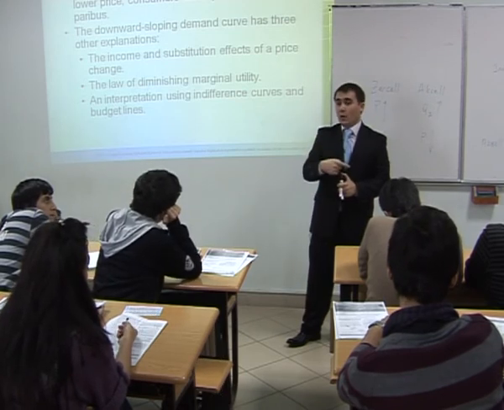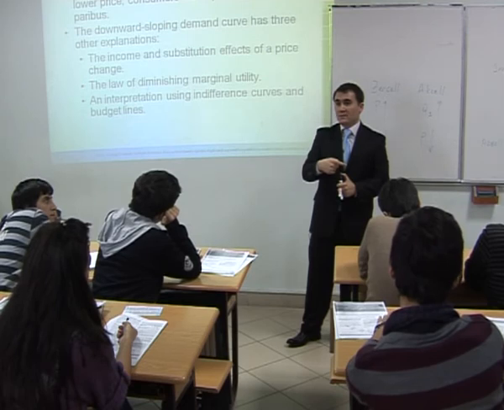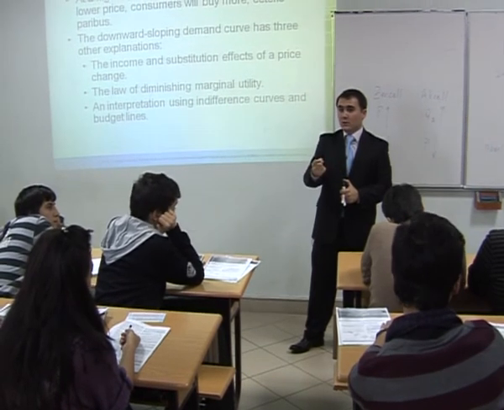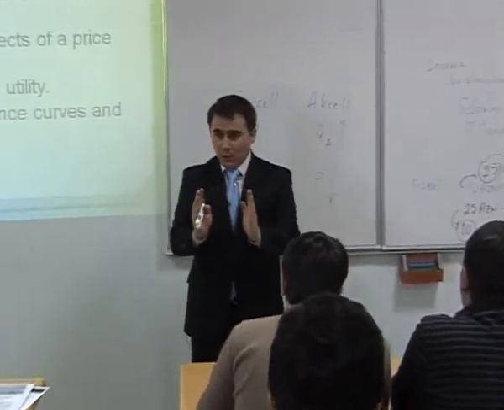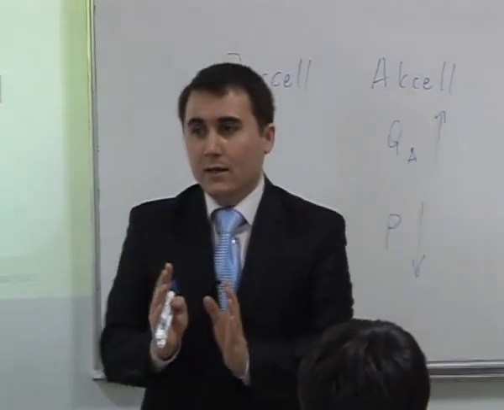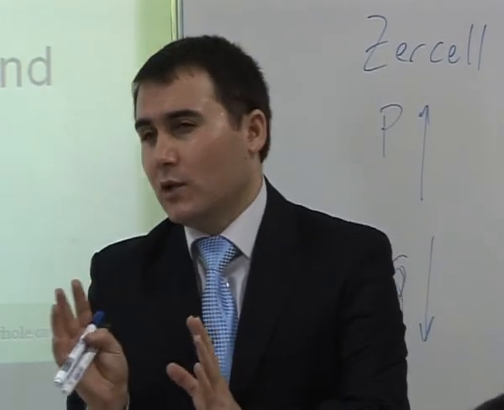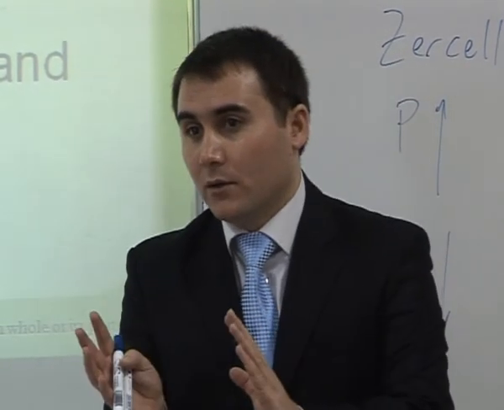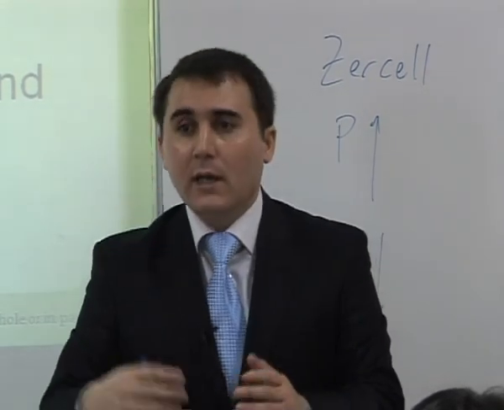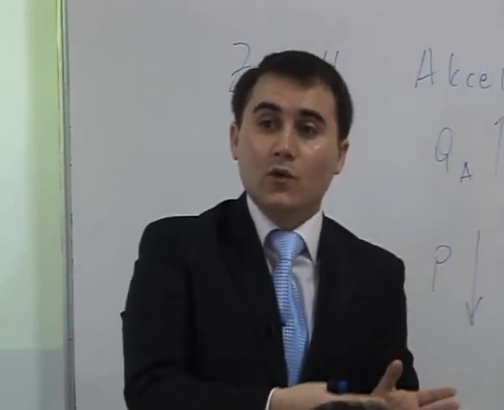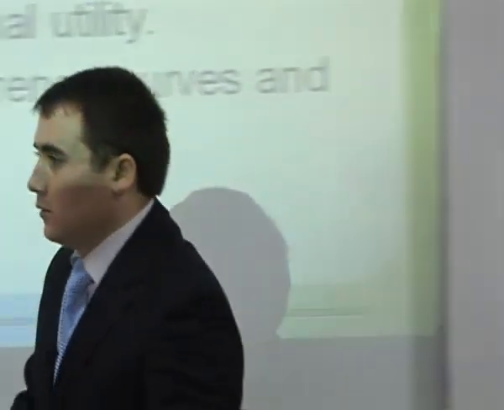But in that case, your income goes up. Do you understand my point? In our simple model, we try to keep income constant and see what's going to happen if price goes up and down. But on the inferior good issue, income goes up and down, and then we see what happens to the quantity demanded. Okay, just a moment.